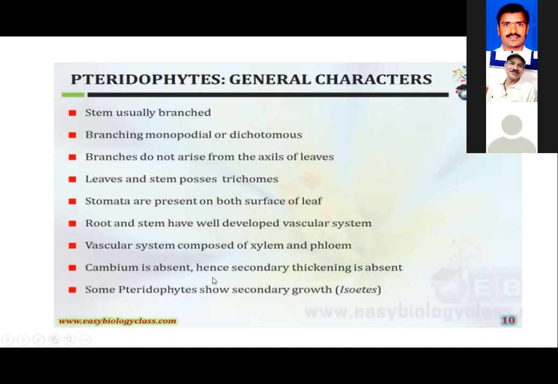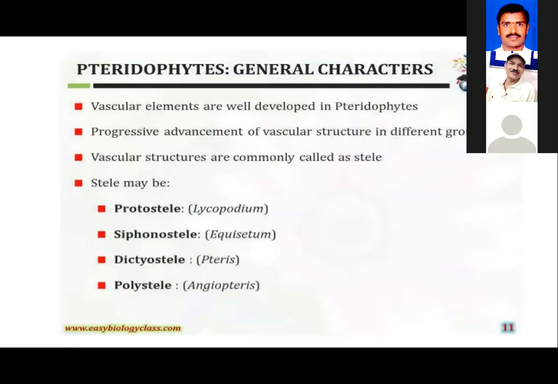Cambium is generally absent in the vascular bundles. We cannot see the formation of any secondary tissue like cambium. But there are examples like Isoetes in which we can see a little secondary growth, that is, cambium formation, but generally it is absent.